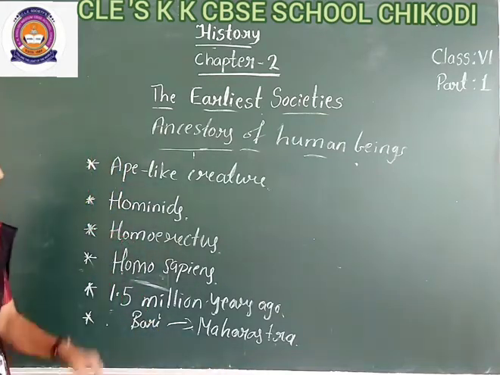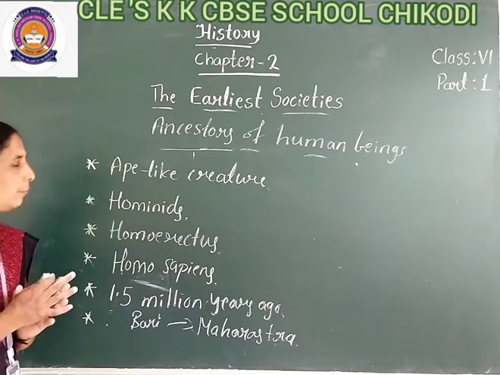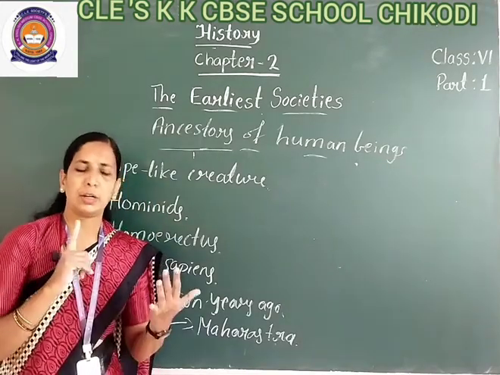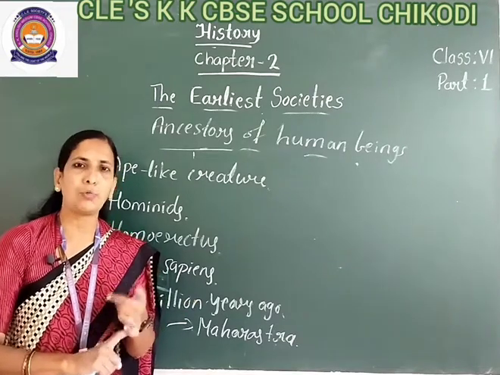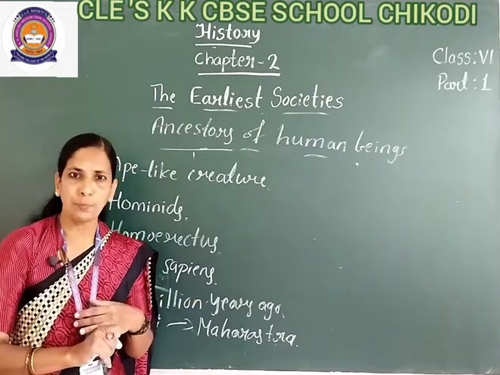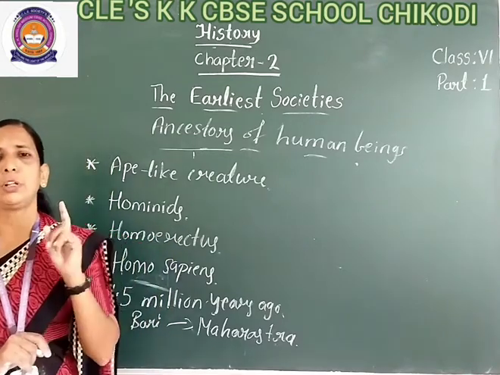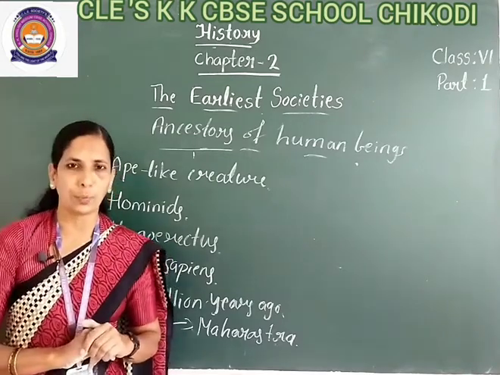Okay students, see here, once again I am repeating this one. So today's class, ancestors of human beings. The earth was formed around 4,600 million years ago, and in that earth the life was started around 3,500 million years ago.